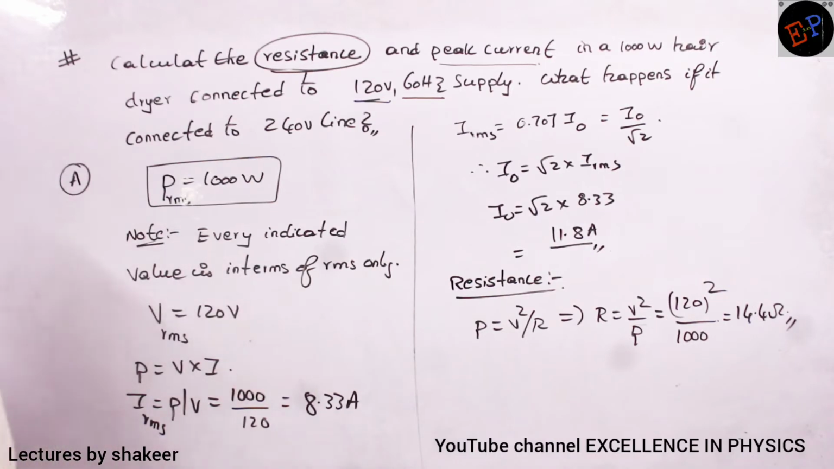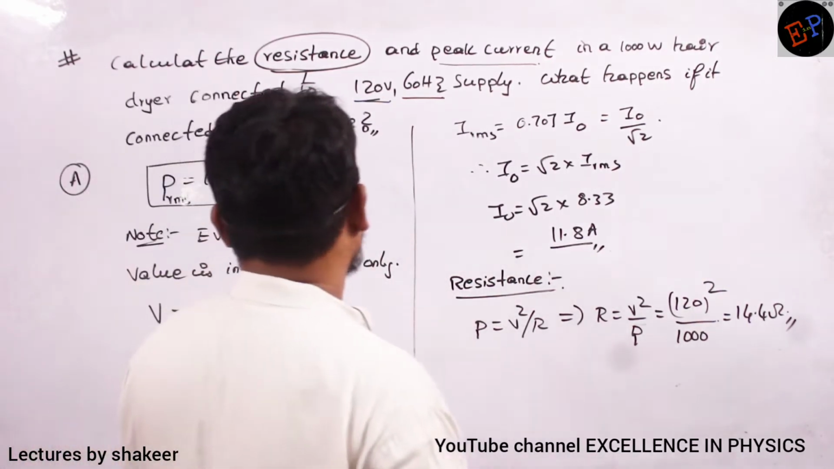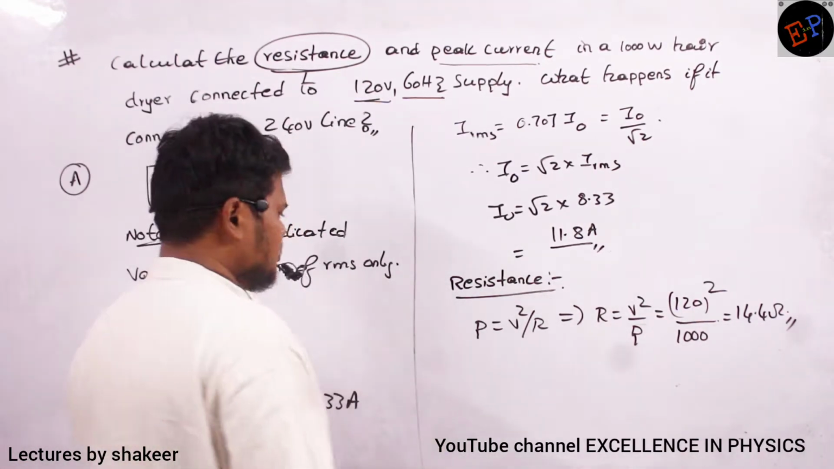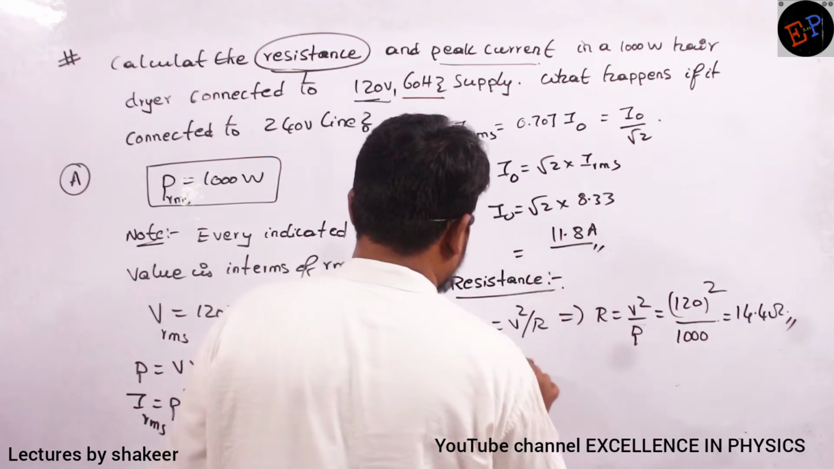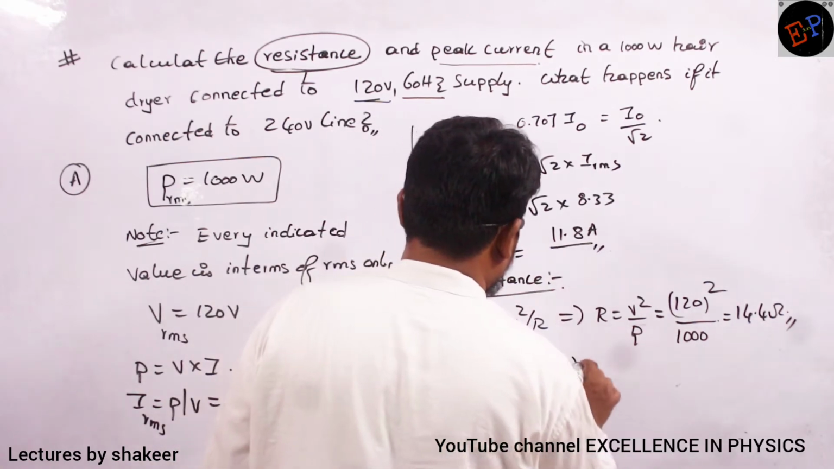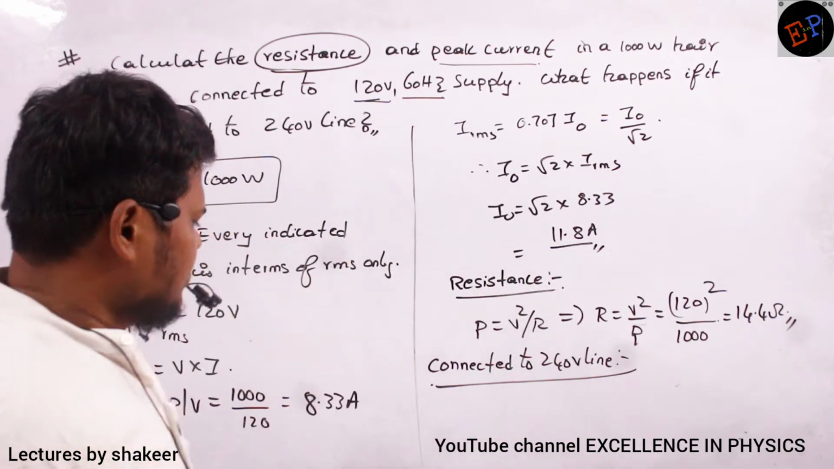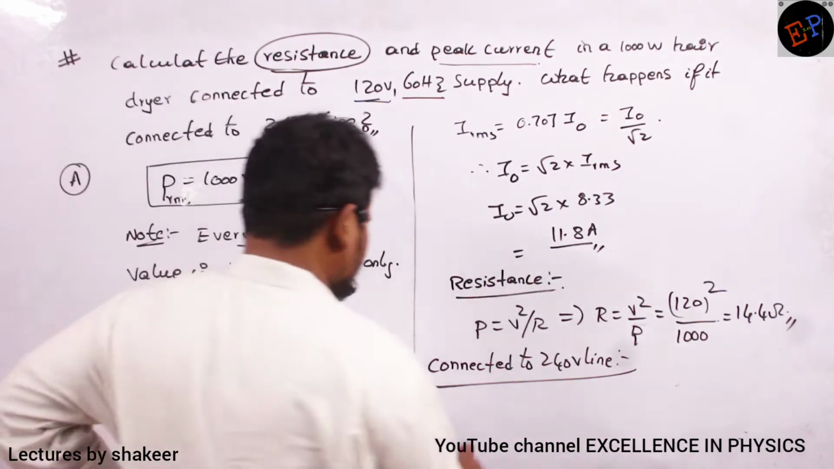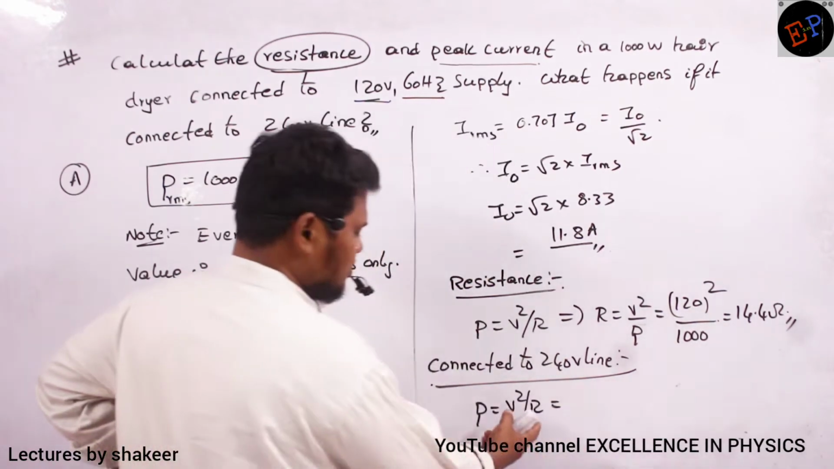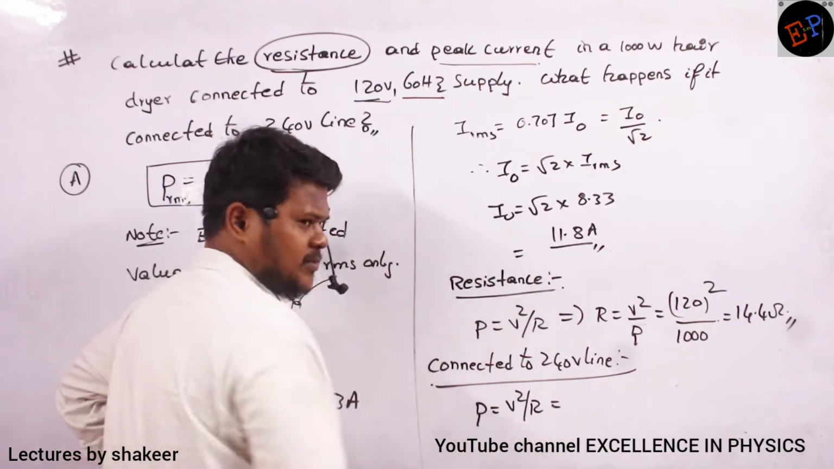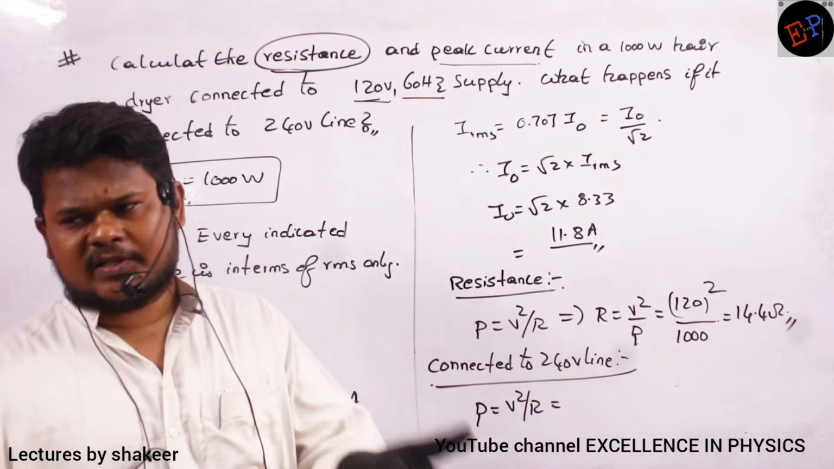Are you able to understand? Now what is the next question he is asking? What happens if it is connected to 240 volts line? So if it is connected to 240 volts line, what is the power consumed? Power is equal to V square by R. Resistance never changes, no? Resistance is always a constant. Only voltage changes, power changes.